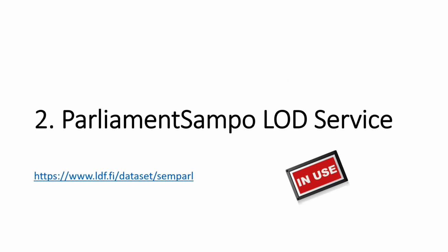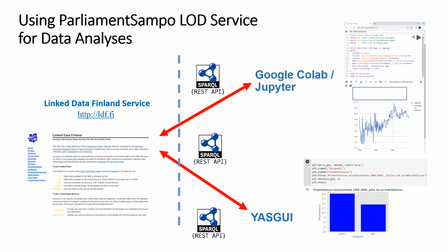I will next illustrate how the Parliament Sampo linked open data service can be used for solving research problems. First data analyses using the Parliament Sampo linked open data service have already been done. On the left-hand side, you can see the Linked Data Finland platform that hosts the linked open data service. The data is used and accessed via a SPARQL endpoint. On the right-hand side, you can see some tools that can be used for this. We are using Google Colab and Jupyter notebooks, as well as the YASGUI editor for SPARQL querying.